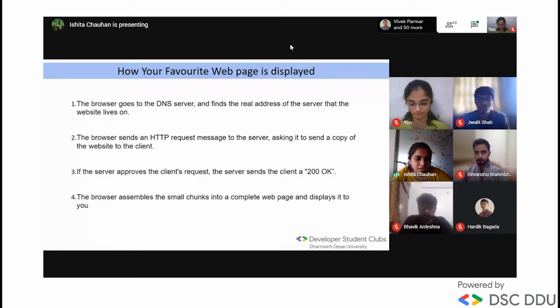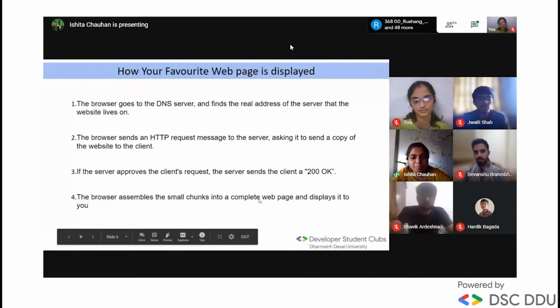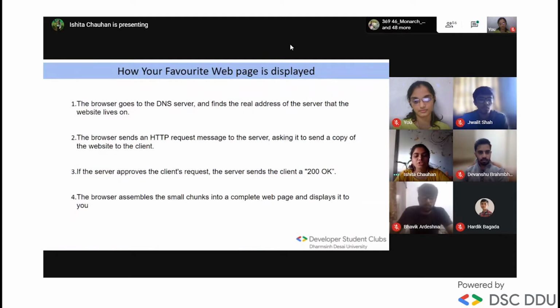The next is, if the server approves the client request, the server sends the 200 OK message. It means that you can see the web page. Right? When the shopkeeper gives you your goods, you come back home. This is like that. The browser assembles the small chunks into the complete web page and displays it to you. It means you can see the web page on your computer.